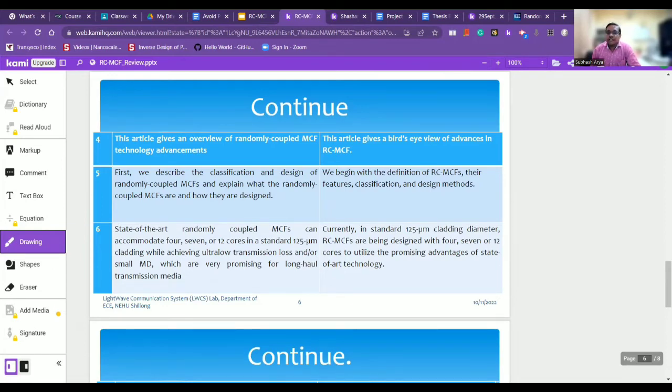Now, the fourth sentence is, this article gives an overview of randomly coupled multi-core fiber technology advancements. I wrote, this article gives a bird's eye view of advances in randomly coupled multi-core fiber technology. Here it should be the word technology.